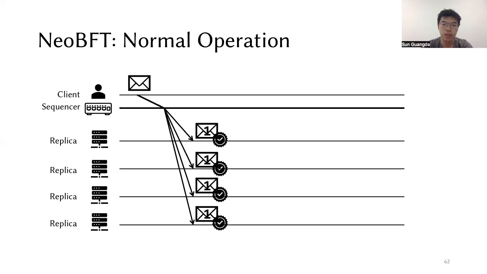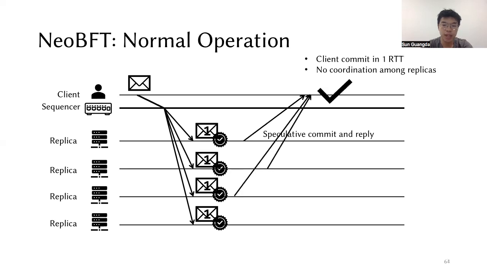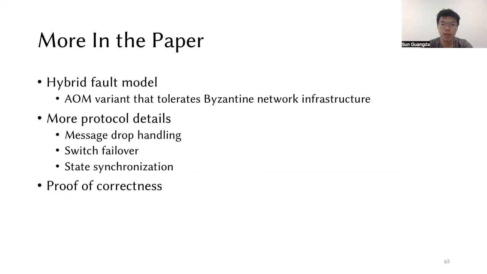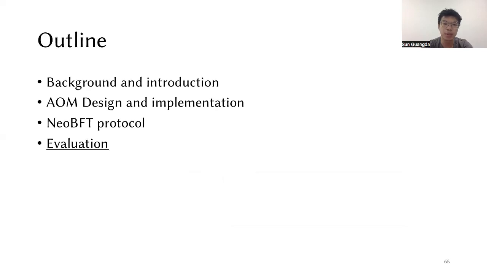In normal operation, clients send requests to replicas with AOM. Replicas verify the AOM message, speculatively execute the request and reply to the client. The client can confirm the execution is durable after receiving replies from 2f+1 replicas and commit. As a result, the client commits in 1 RTT, and there's no coordination among replicas. There's more detail in the paper that I have not talked about. Please check the paper if you are interested.